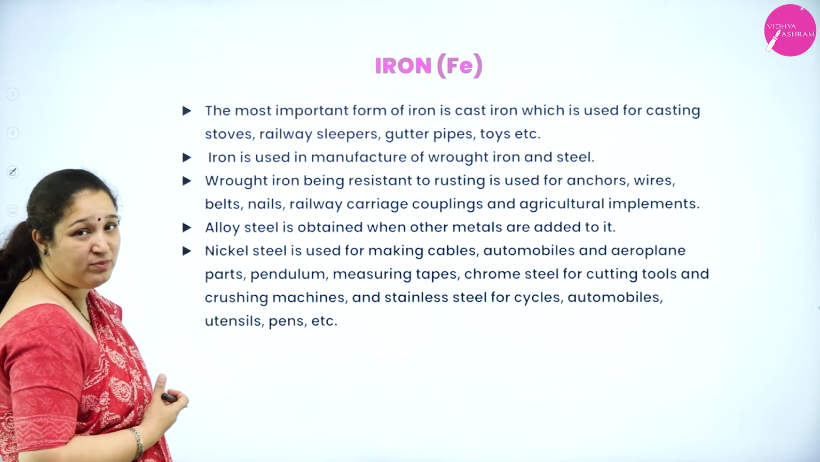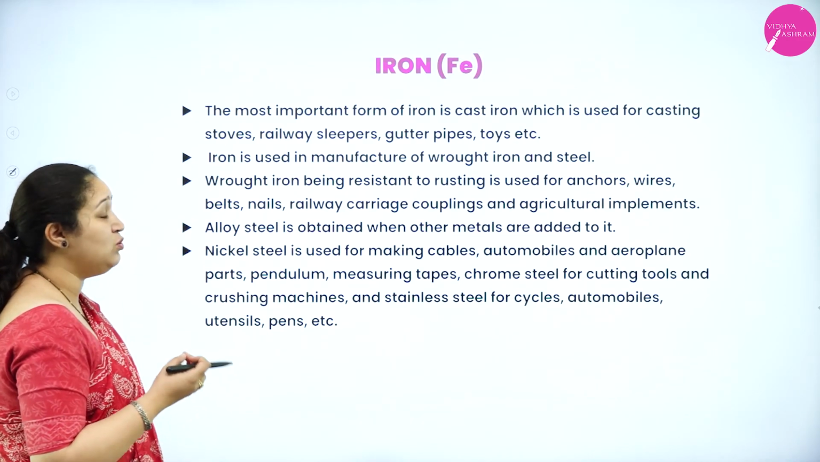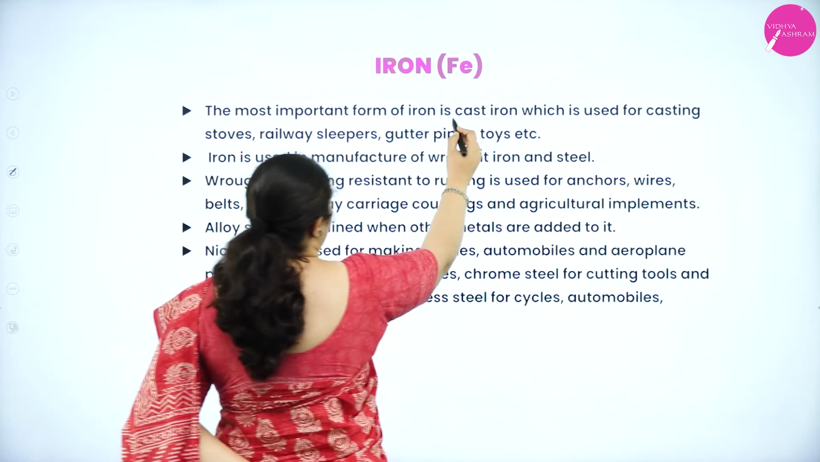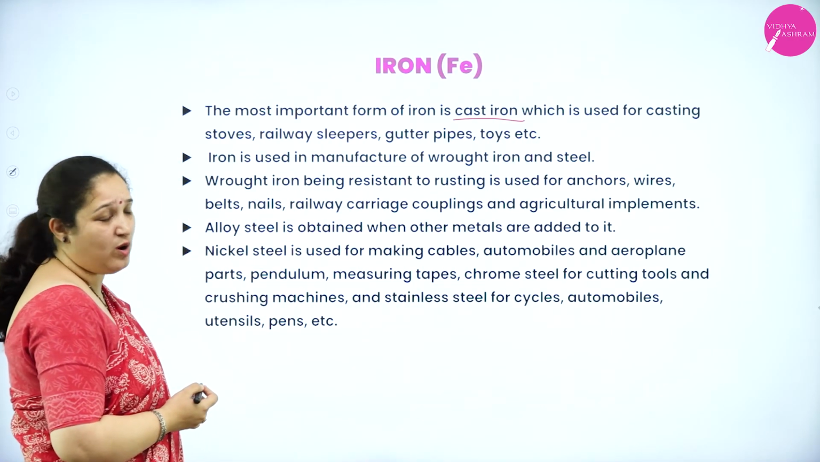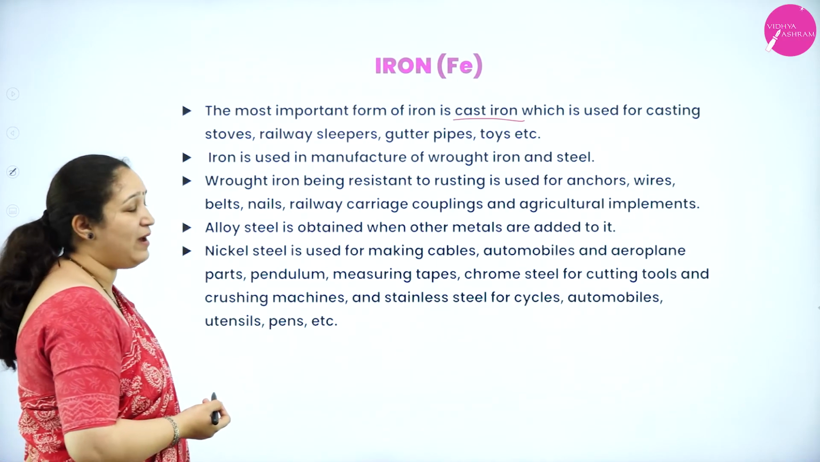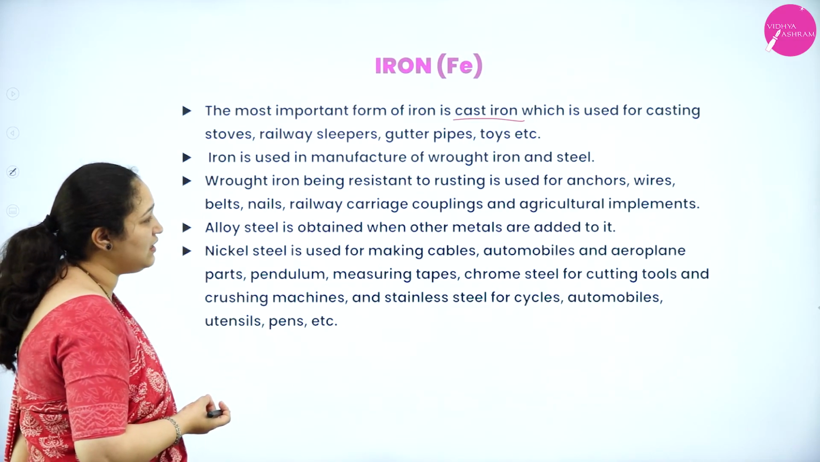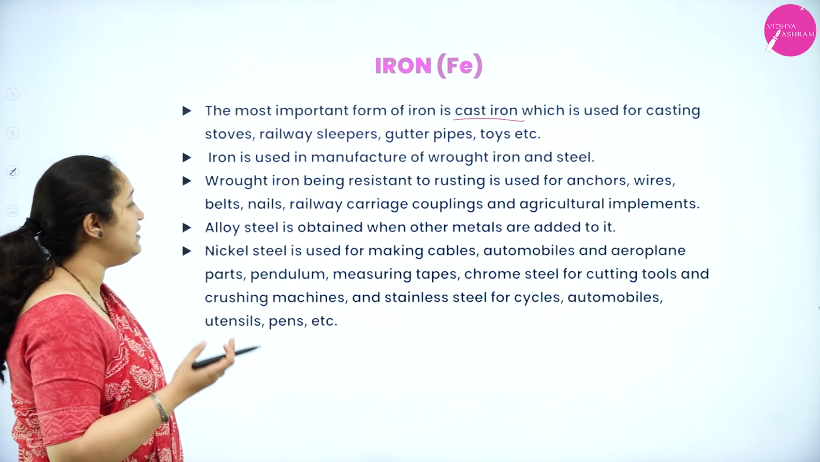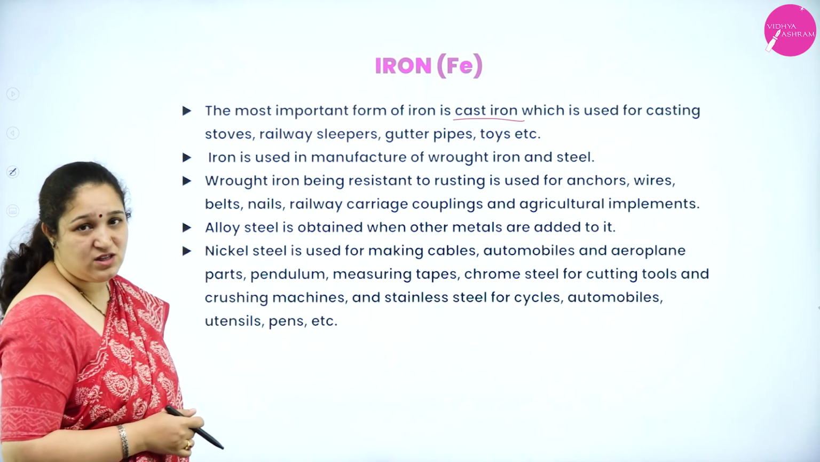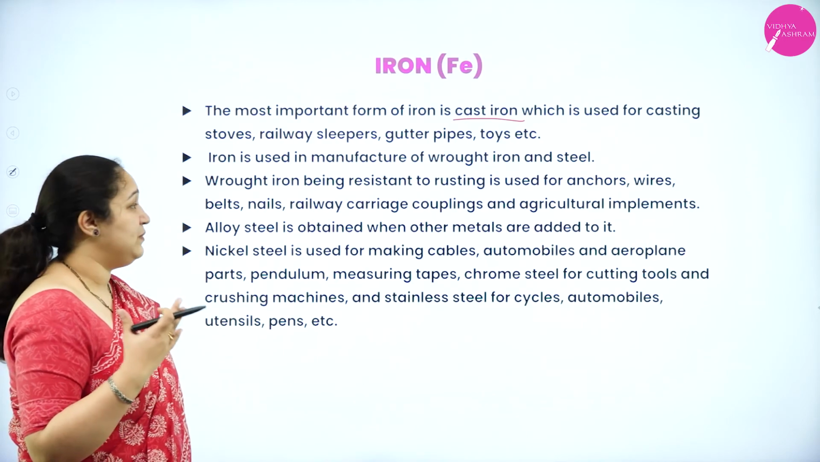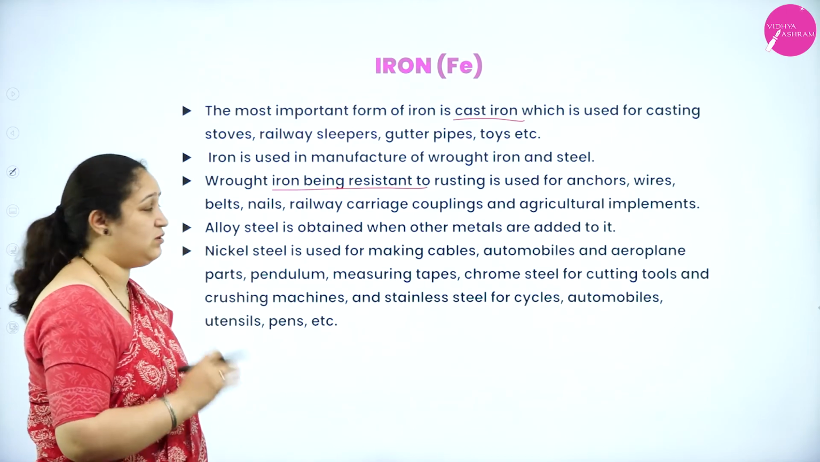Iron has a lot of uses. The most important use of iron is cast iron, which is used for casting stoves, railway sleepers, gutter pipes, toys, etc. Iron is also used in manufacture of wrought iron and steel. Wrought iron, being resistant to rusting, is used in anchors, wires, belts, nails, railway carriage couplings, and agricultural implements. That is because it is resistant to rusting.